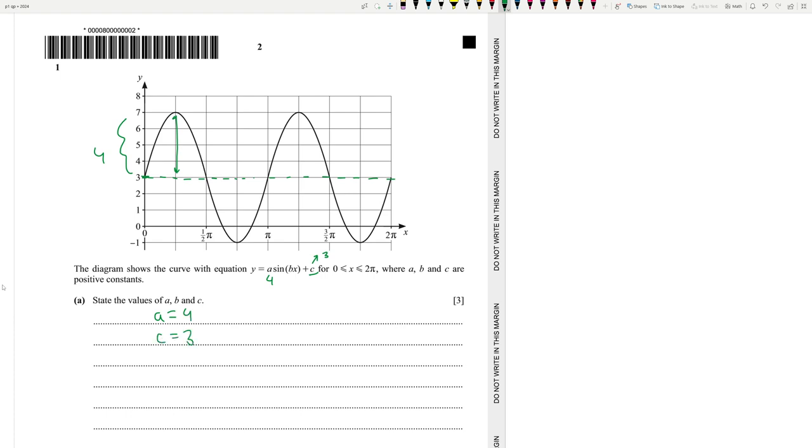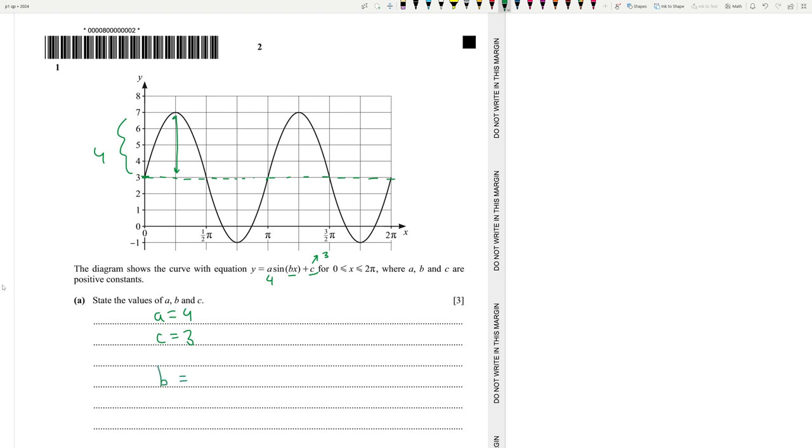And what about B? So typically speaking, a sine curve is supposed to complete its revolution in 2 pi radians. But here, it actually completes its revolution in pi radians. So the period is half, or the frequency is basically double. So how do you find out B?